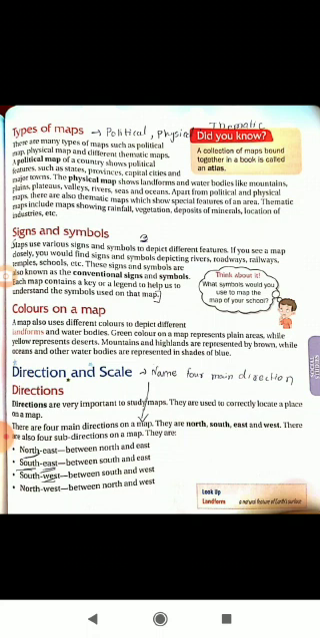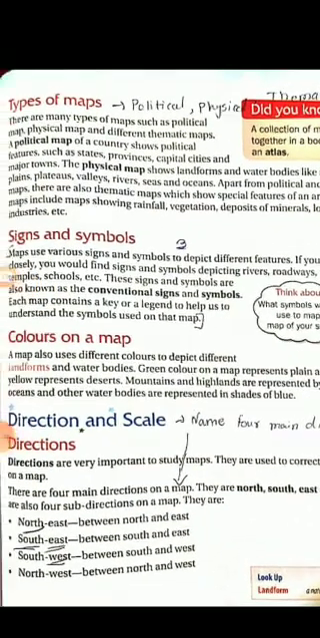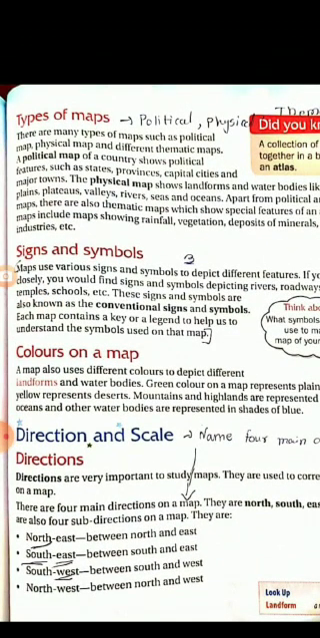Three types of maps: political, physical and thematic maps. Now a political map of a country shows political features such as states, provinces, capitals, cities and major towns. Suppose you are studying a political map of India. We already have wall maps in our school, we have gone through them many times. On a political map of India, you will be able to learn about the different states of India, their capital cities, and the major towns.